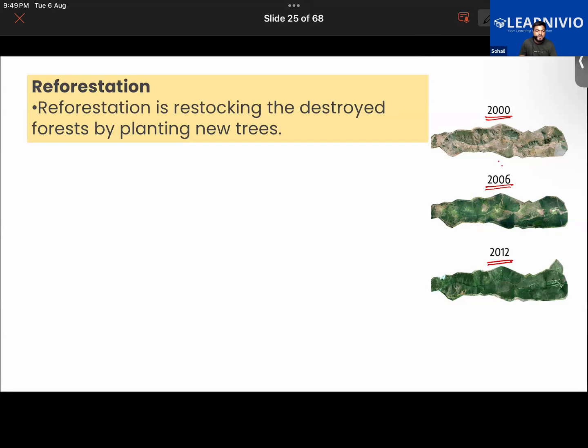Yes, reforestation is basically the process of growing back the trees in a given area which was once forested. Okay, so that is one thing. Furthermore, we get to see that certain countries have run many different projects which have been helpful in reforestation.